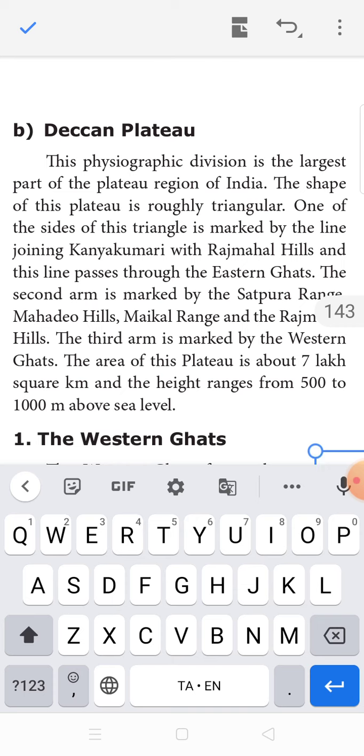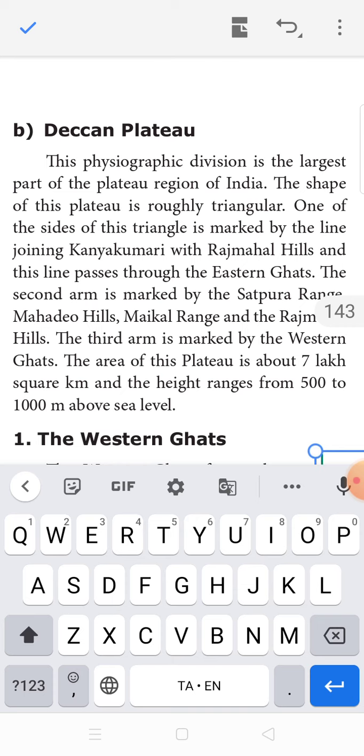One of the sides of the triangle is marked by the line joining Kanyakumari with the Rajmahal Hills, and this line passes through the Eastern Ghats.